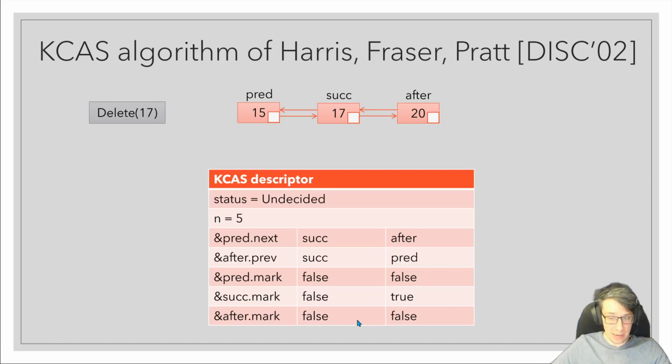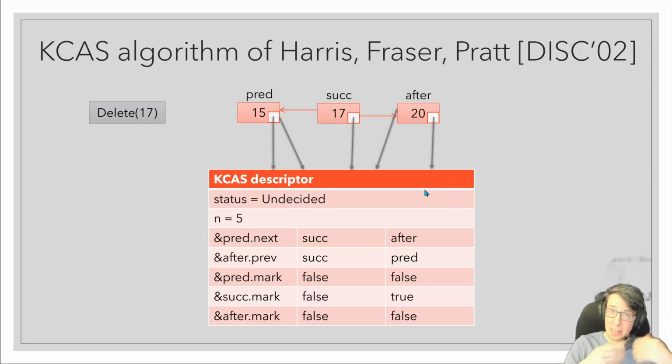a high level briefly. So the way this KCAS algorithm works is, when you first make a KCAS call, all of the arguments to the KCAS call are stored in a KCAS descriptor, and then all of the addresses that are to be modified are sort of locked using a lock-free locking technique. Basically, this entails taking all of these addresses and changing them from their old values to point to this descriptor. So all of those addresses become pointers to the descriptor, and at that point, we consider all of them to be locked for this KCAS.